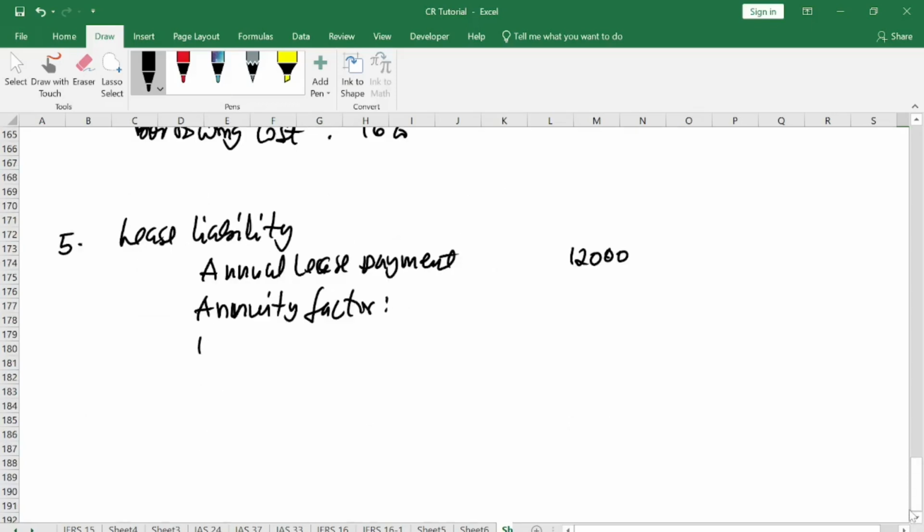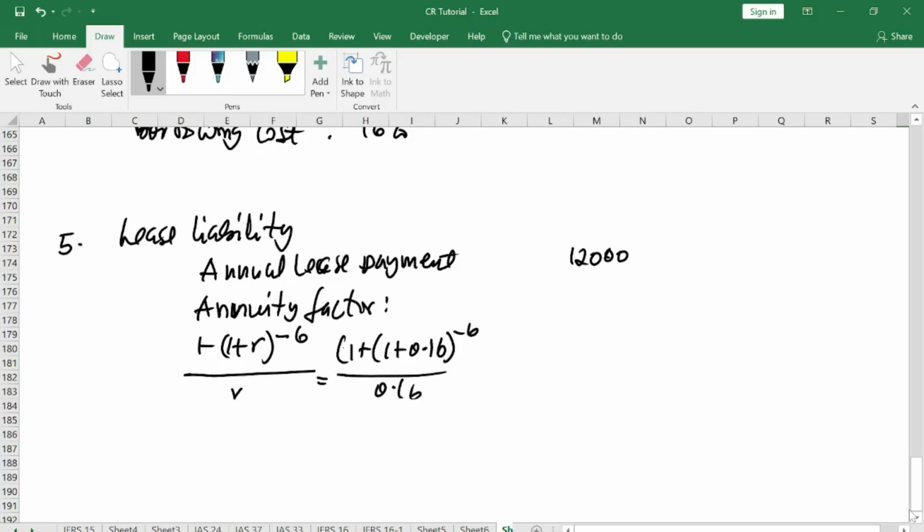The formula is 1 minus (1 plus r) to the power of minus n, all over r, where the years are now 6 years. So with this you'll have 1 plus, in bracket, 1 plus 0.16. The interest rate has also changed. How about 0.16? What do we have?